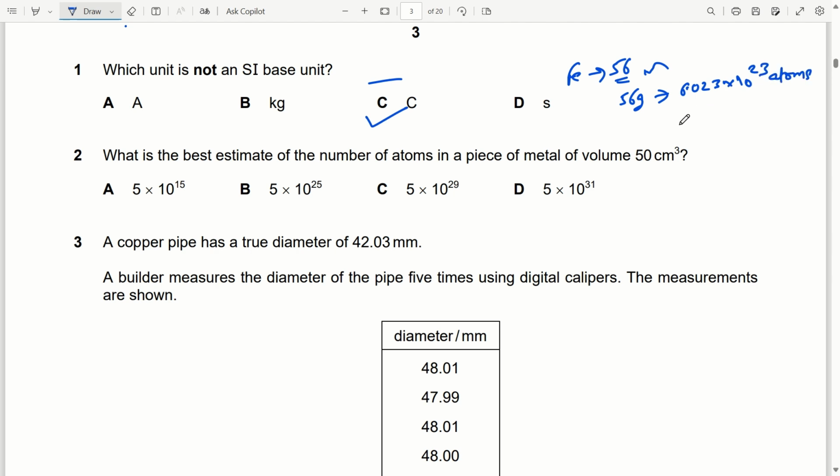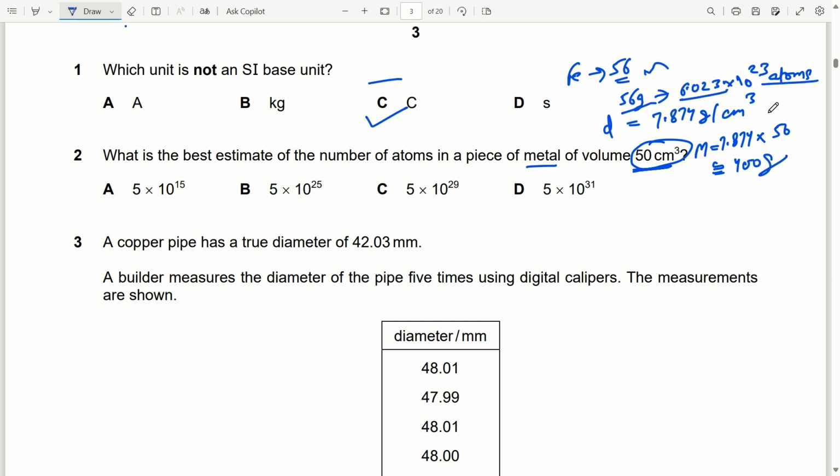Now if I take 50 centimeter cube of iron, I'm just taking the example of iron because no name of the metal is given. So the density of iron, let me check, is 7.874 gram per centimeter cube. So in 50 centimeter cube volume, the mass of iron will be 7.874 into 50, and it will come out to be approximately 400 gram. So in 56 gram we are having this number of atoms.